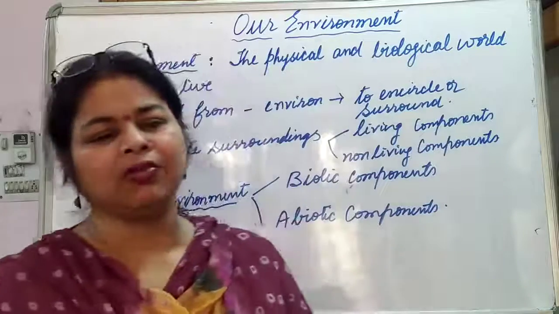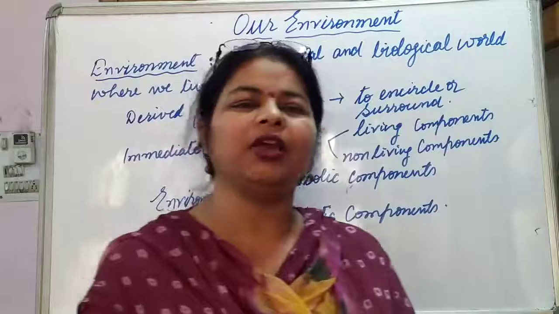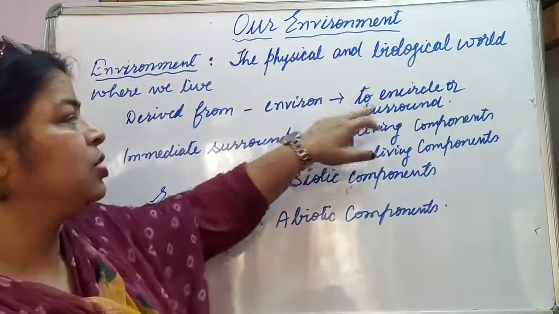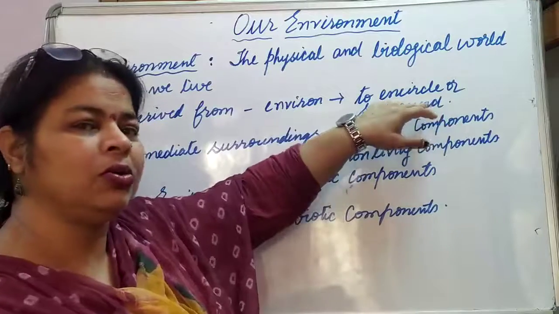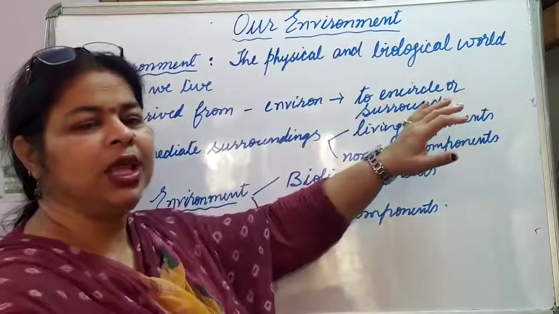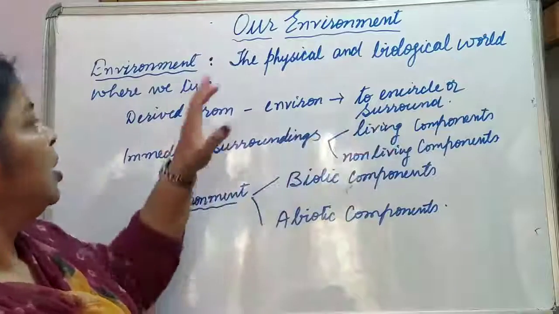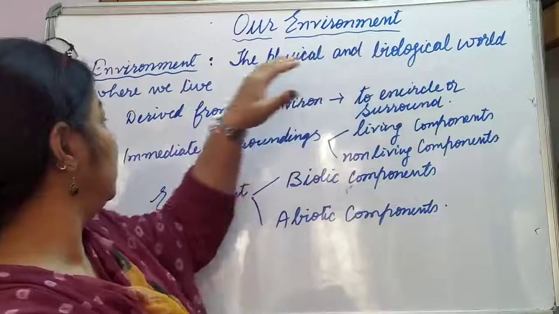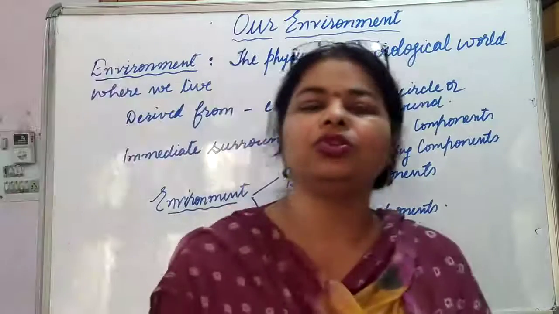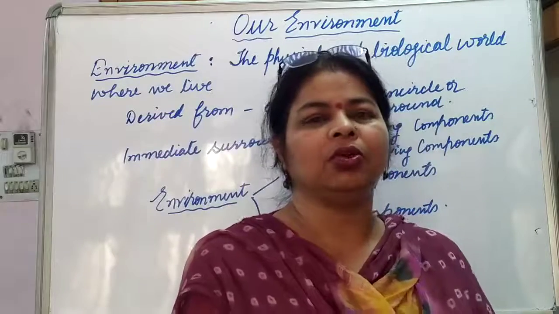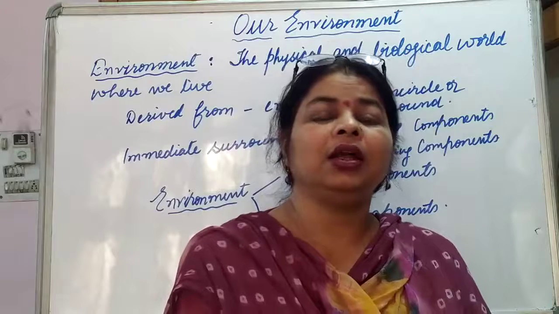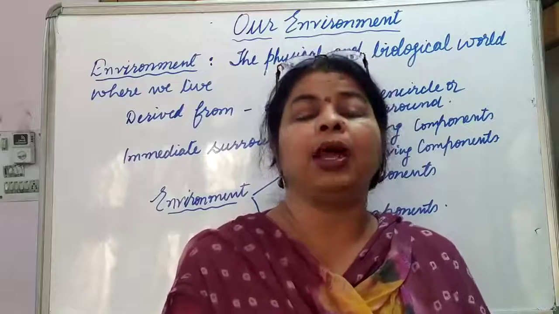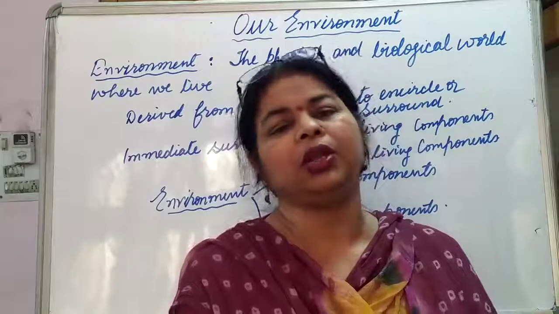So what is environment? Environment is derived from a word called environ. Environ means to encircle or to surround. Now, what is the definition of environment? The physical and biological world where we live constitutes our environment. It can be defined as the physical and the biological world where we live in.